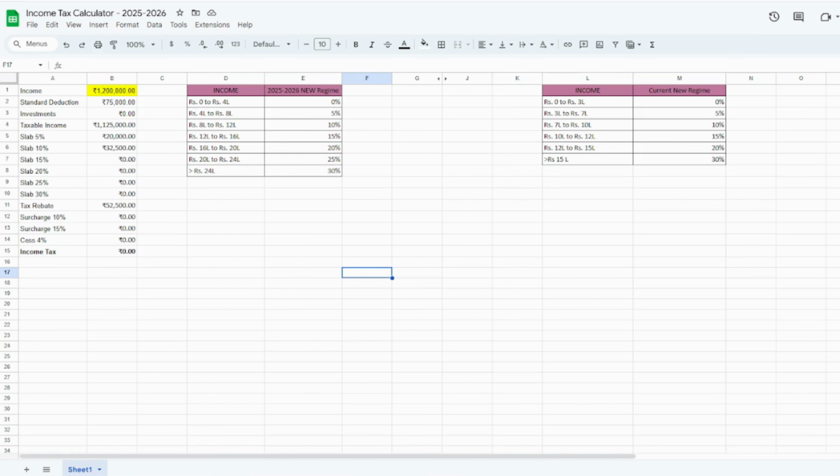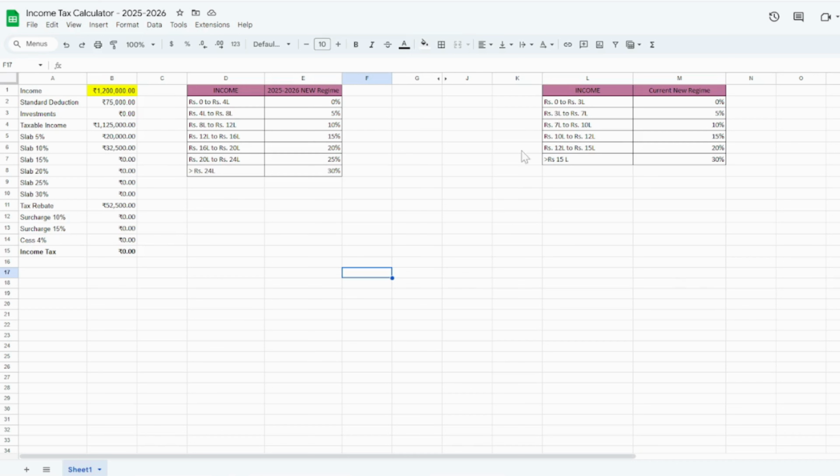So recently a new income tax slab has been announced where there were major changes for salaried individuals. In this video, I have created an income tax calculator in Google Sheet to understand the income tax which we have to pay from the next year onwards. So let's understand what has changed.